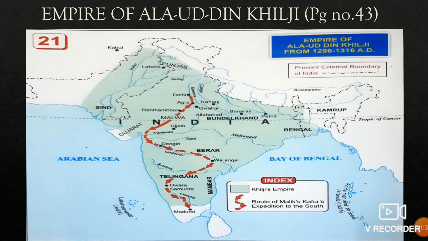Okay. Punjab, Lahore, Kannauj, Gwalior. This is above your Tropic of Cancer, Bundelkhand. Banaras, Patna. Here is Bengal. Here is Malabar. On the west side, Sindh. So these were the places conquered by your Alauddin Khilji.